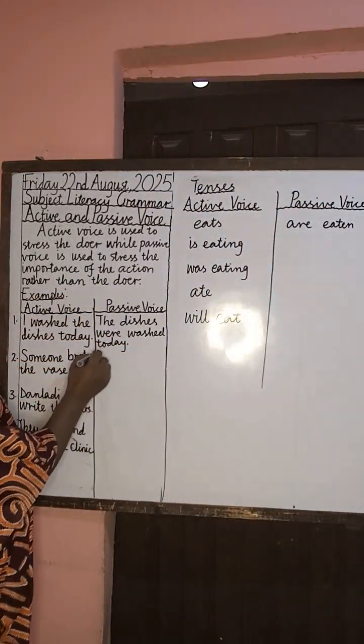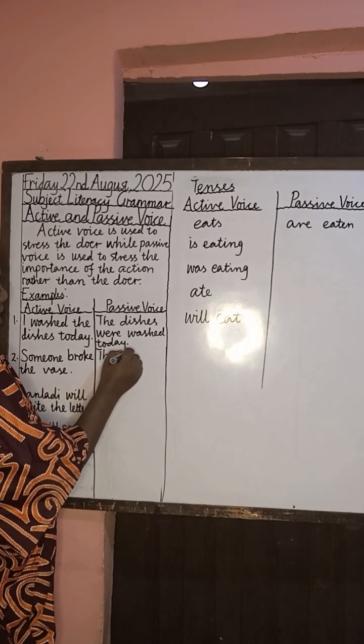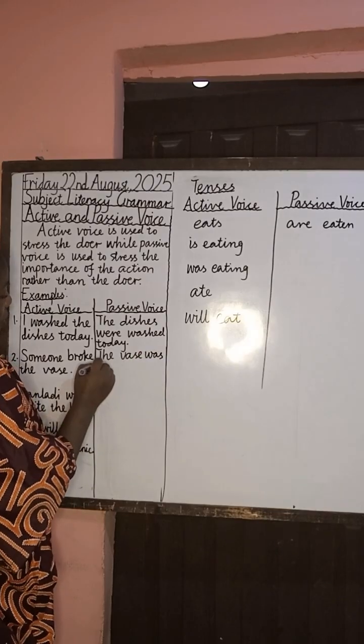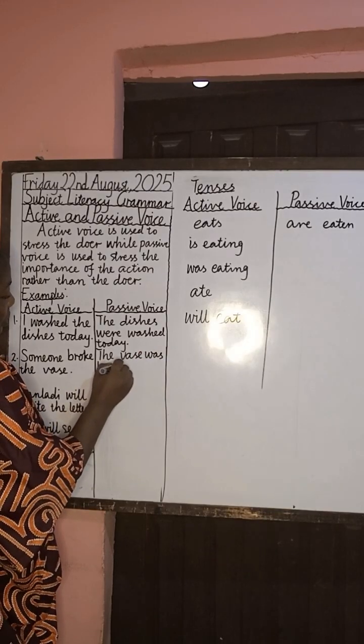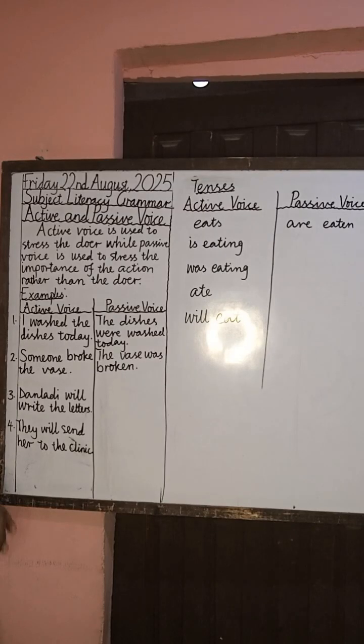So we have the vase was broken. The vase was broken. Then the third one, we have: Danladi will write the letter.